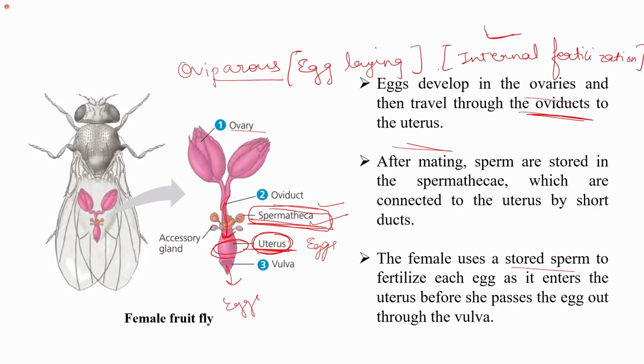So this is how it works. The sperms which are ejaculated into the female body are stored in the spermatheca, and when the egg is passing through the oviduct and is making the passage to the uterus, it is fertilized by the sperm which are stored in the spermatheca, and finally the fertilized egg is released or passed out through the vulva.